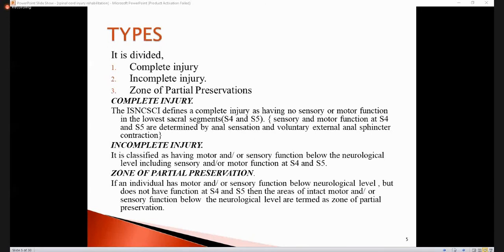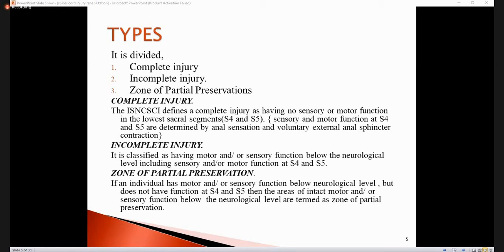If we talk about the types of spinal cord injury, it is divided into complete injury and incomplete injury. According to the International Standard for Neurological Classification of Spinal Cord Injury, a complete injury has no motor or sensory function below the neurological level, and also into the lowest sacral segment, that is S4 and S5.